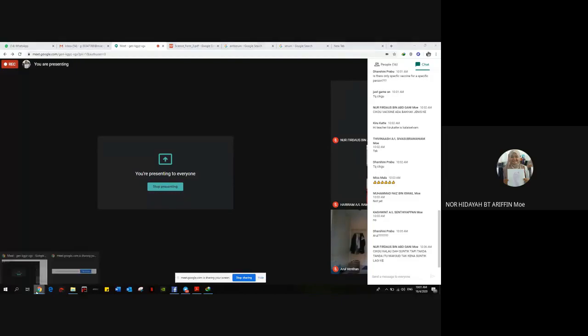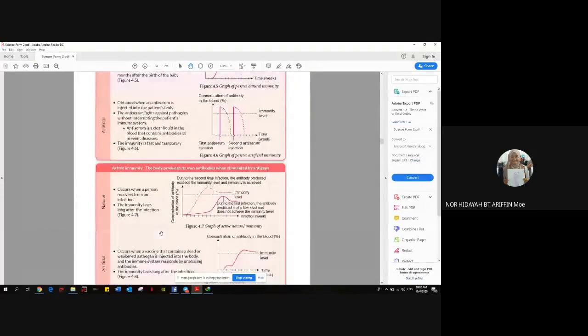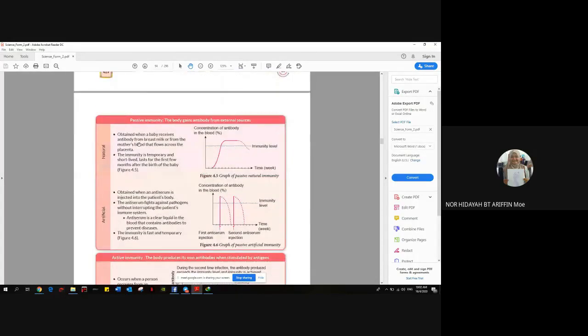Okay. Alright, continue. Yang penting sebenarnya dekat sini, dekat jadual ni, ni yang last notes yang kita akan study. So immunity, we have 2 types of immunity. One is passive, one is active immunity. And then these both immunities have naturally, another one is artificially. Naturally semula jadi, artificially is buatan. Alright, so we start now.